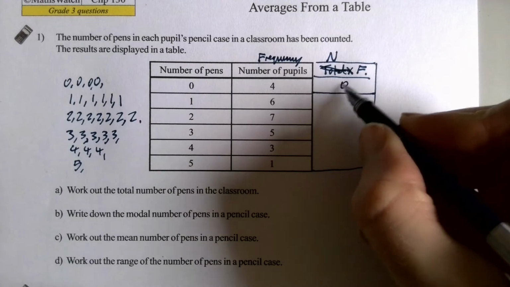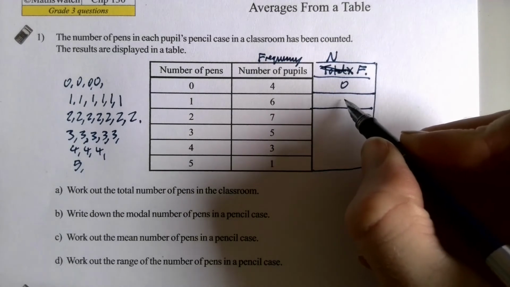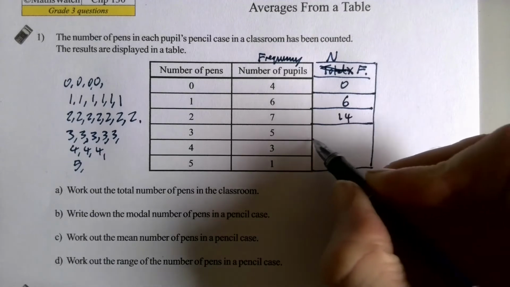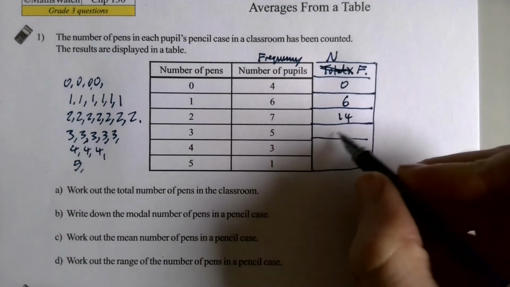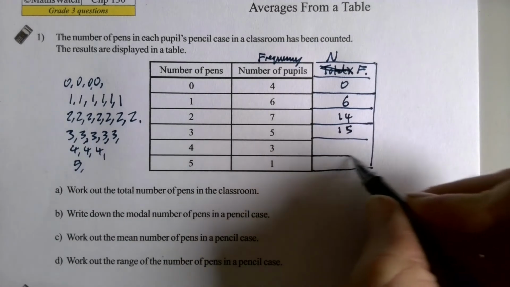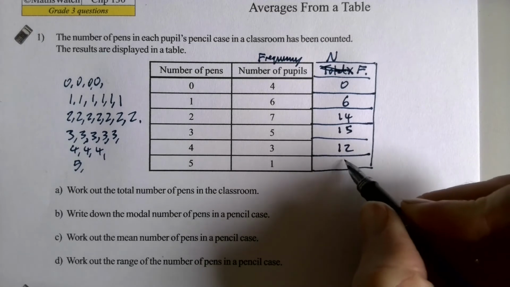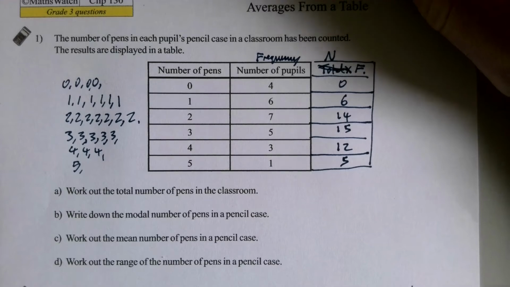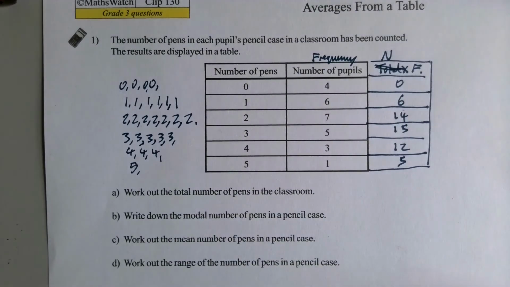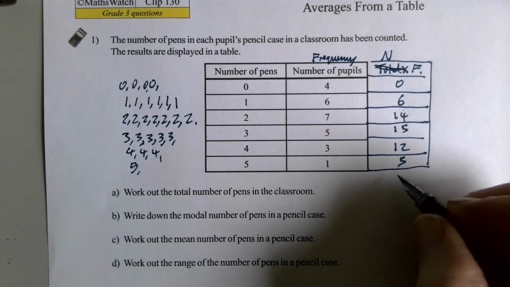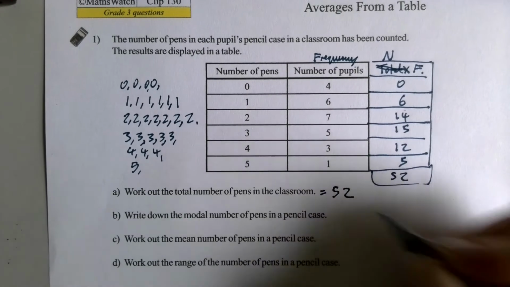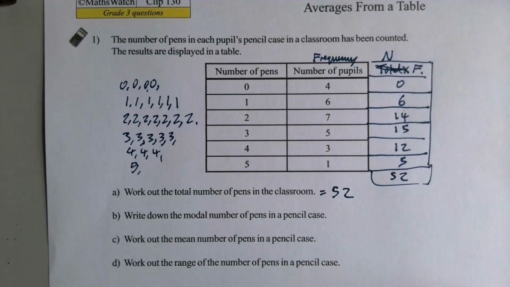0 times 4 is 0. 1 times 6 is 6. 2 times 7 is 14. 5 threes makes 15. 3 fours are 12. And 1 5 is 5. Then if we add all of these up, we get 52 there. So 52 is the total number of pens in the classroom.